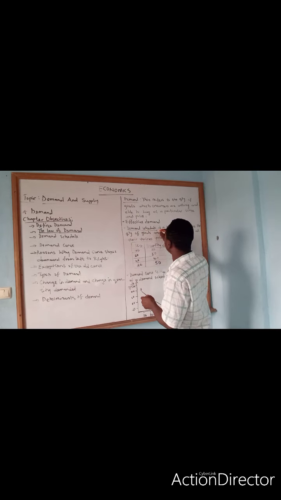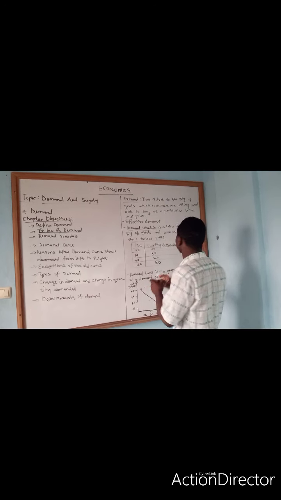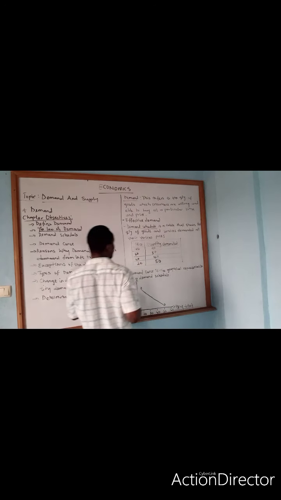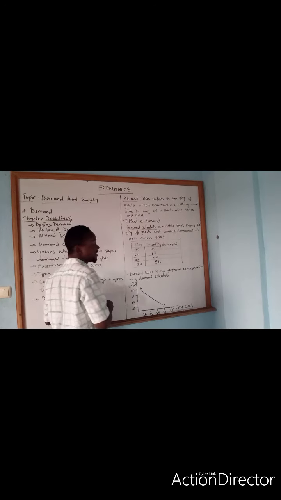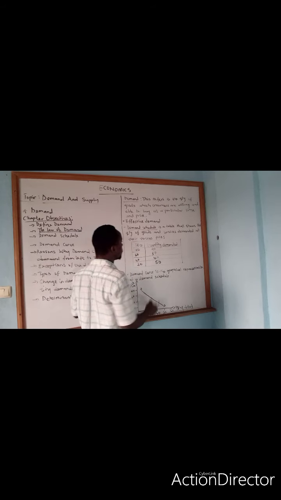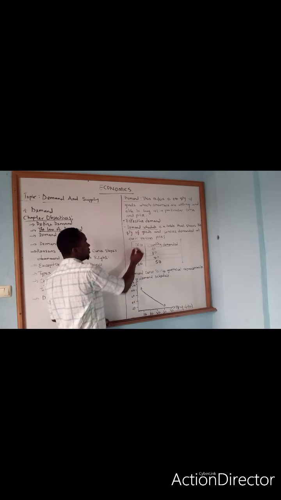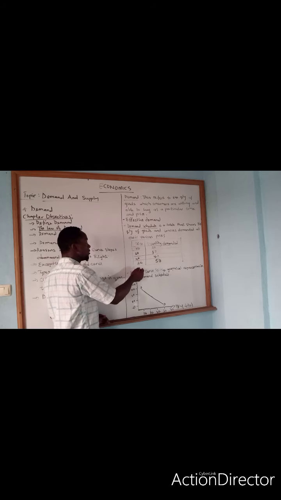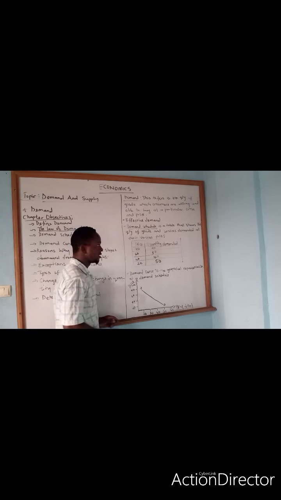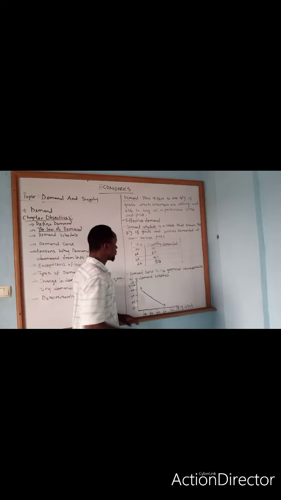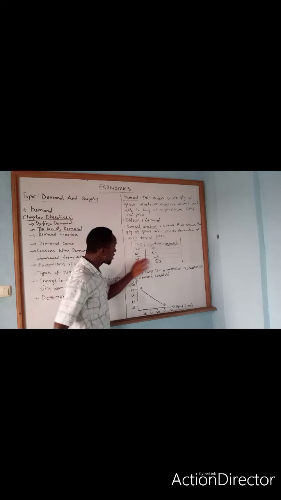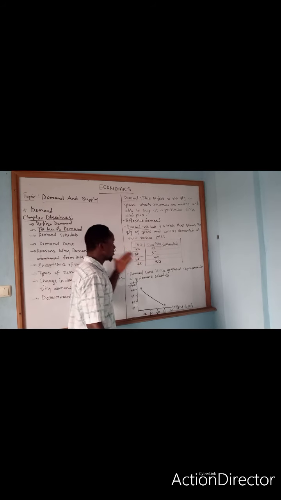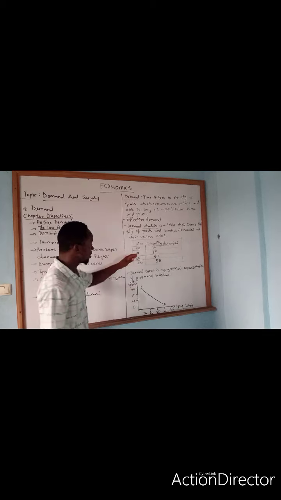Here we talk about the demand schedule. It is a table that shows the quantity of goods and services at their various alternative prices. If you can see on the table, here we have the prices: we have 80, we have 60, we have 40, and we have 20. On the part of the quantity demanded, we have 20, we have 30, we have 40, and then we have 50.